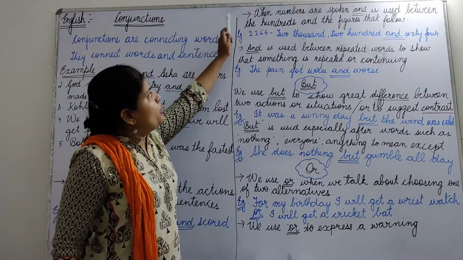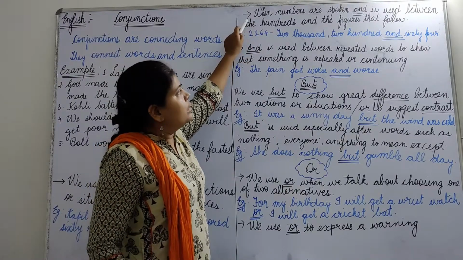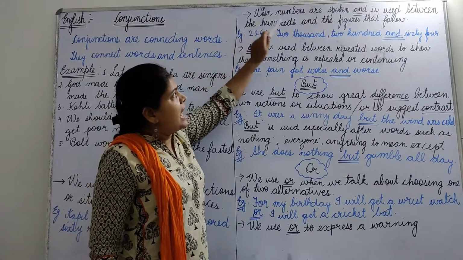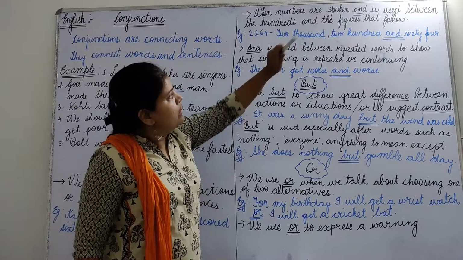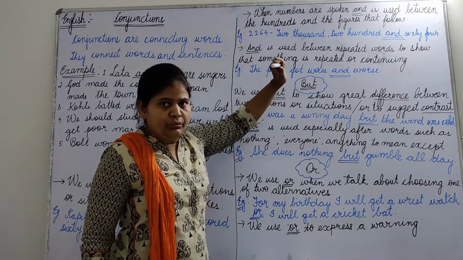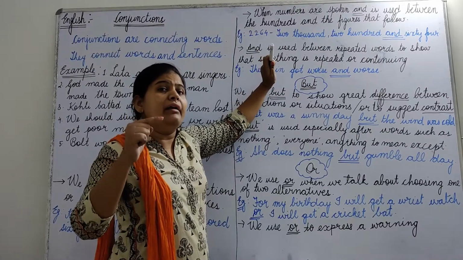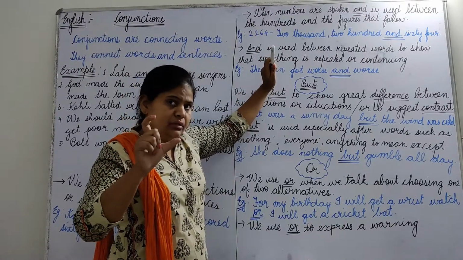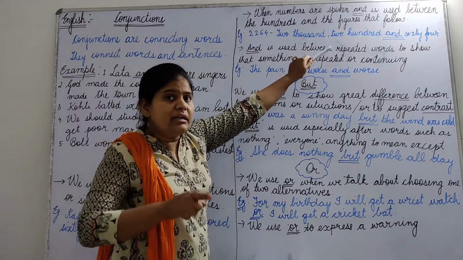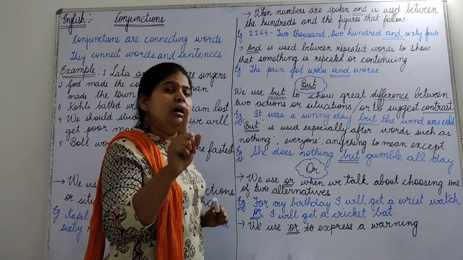Now, we can also use and for these situations. When we speak numbers, and is used between the hundreds and the figures that follow. Now look at this sentence. In this sentence, you can see and after 100. Okay, so when numbers are spoken, you are going to use and after the hundreds. Okay, now see, 2264. Okay, so we used and after 100.